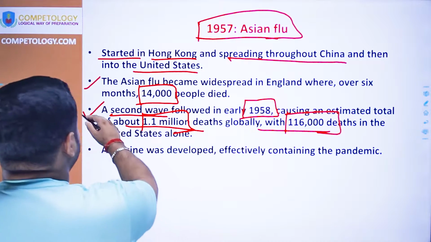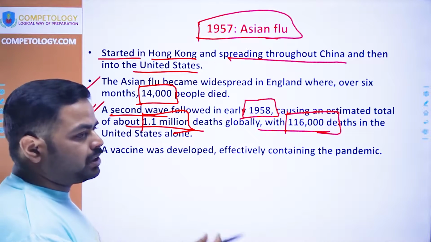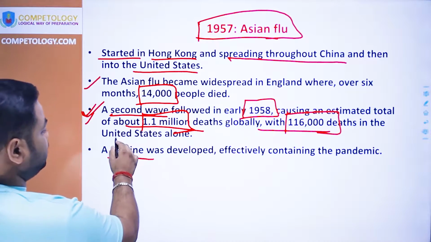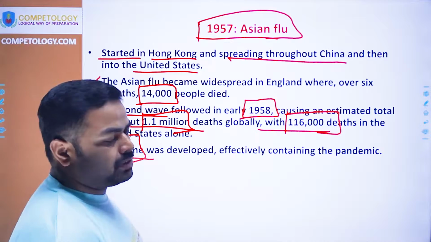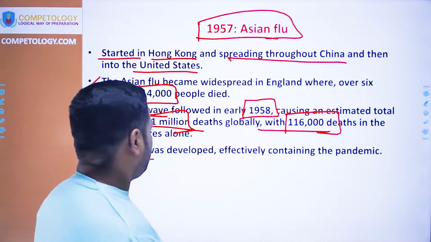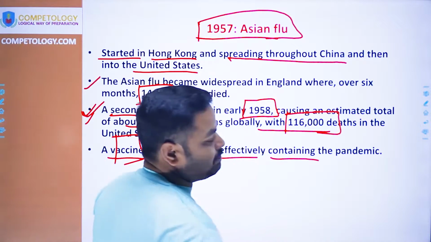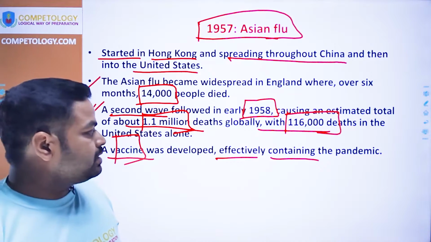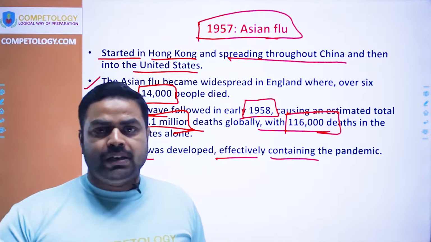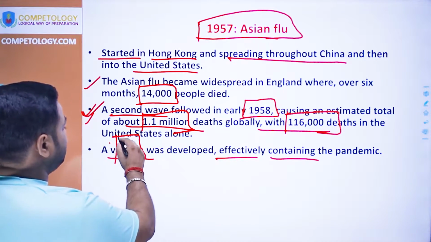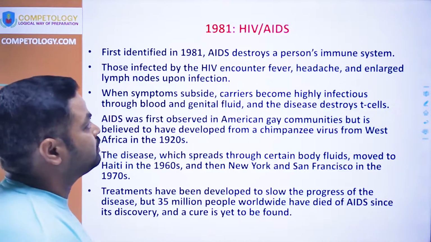This is what is happening in the case of COVID also. A vaccine for this flu got developed with the passage of time, but again and again it has affected the people, and the vaccine is the only way through which it gets cured.